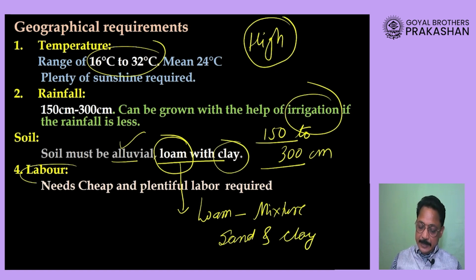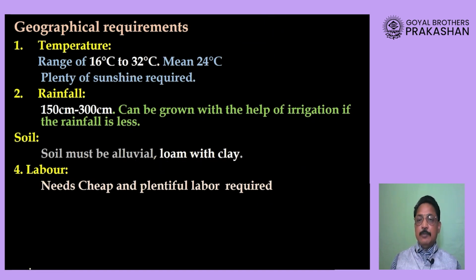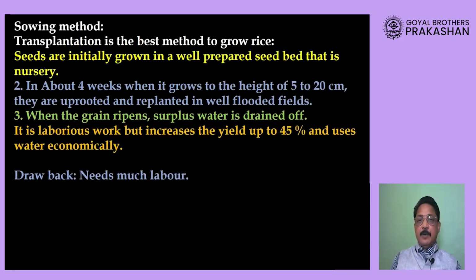The next point is labor. As we have already seen, rice is grown by a method called transplantation, which involves sowing the seed, uprooting the seedlings, taking them to the farm, and replanting. All these require a lot of labor force. Okay, a plentiful labor force is another requirement for growing rice.